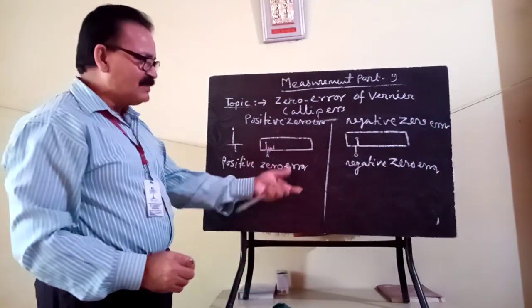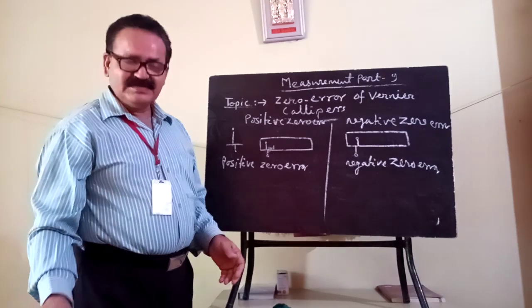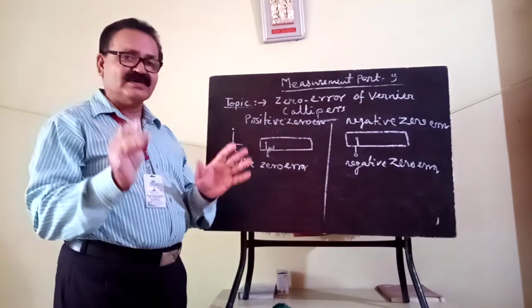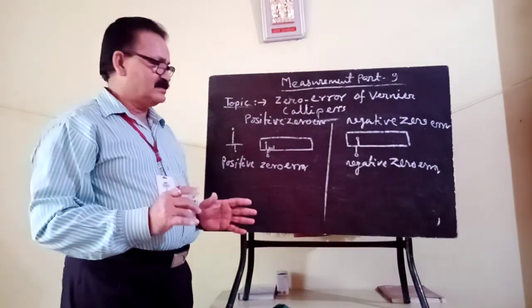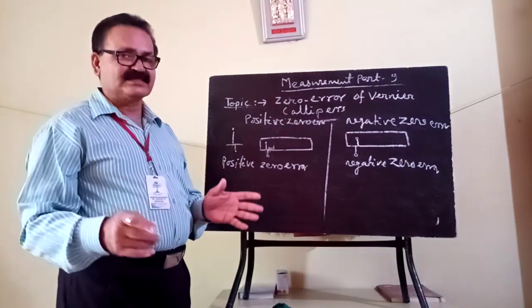In these two types of error, if the instrument is defective and you want to measure the correct length, then you have to do some correction.